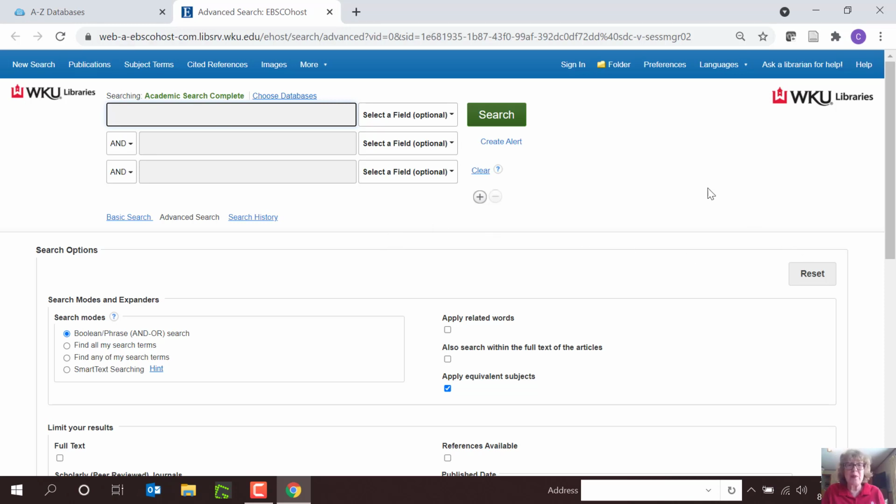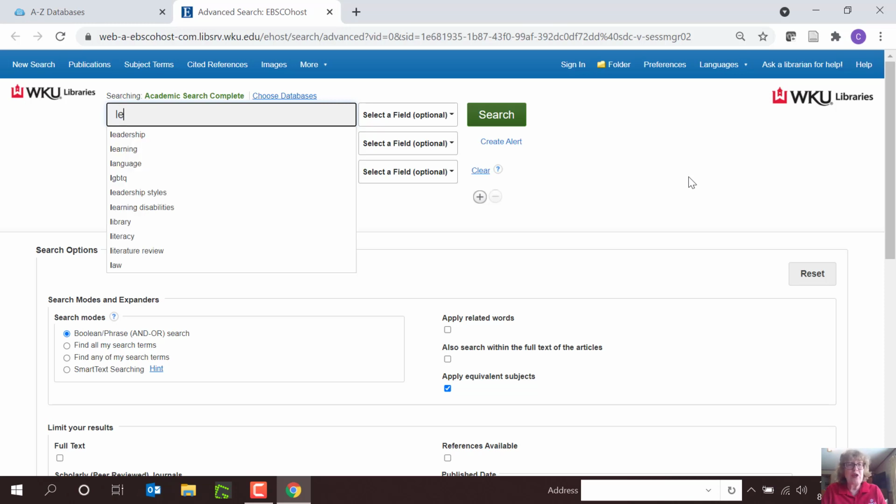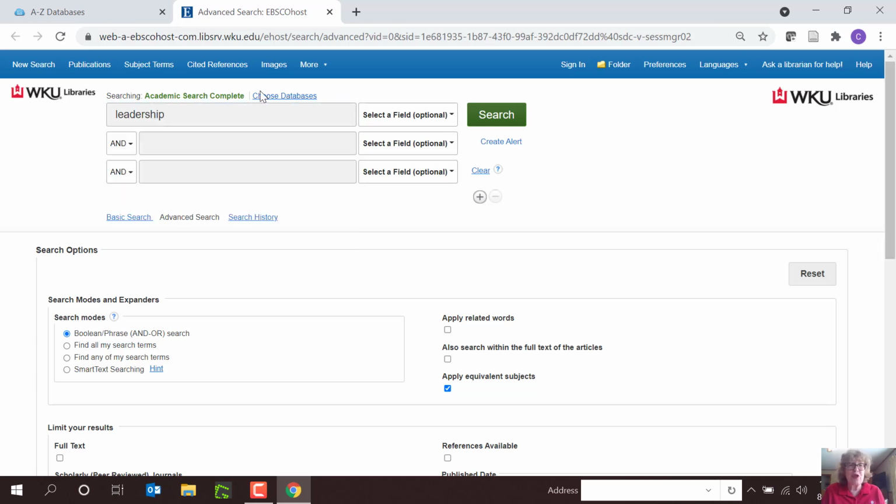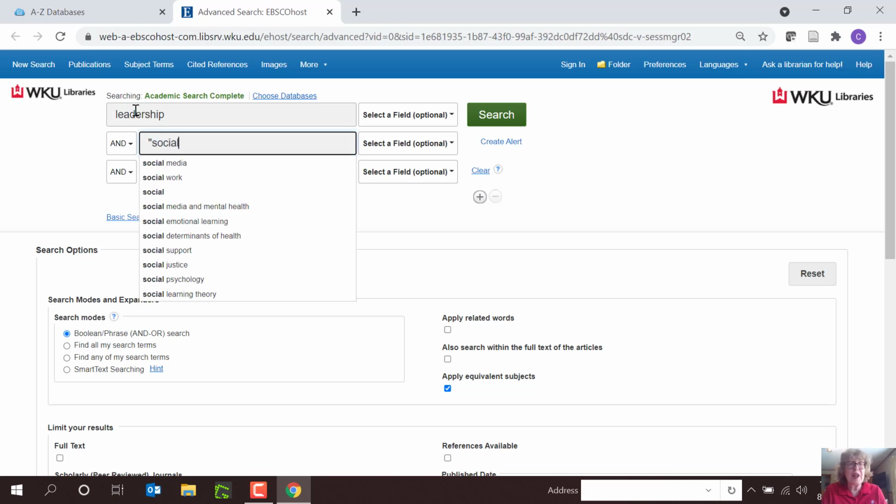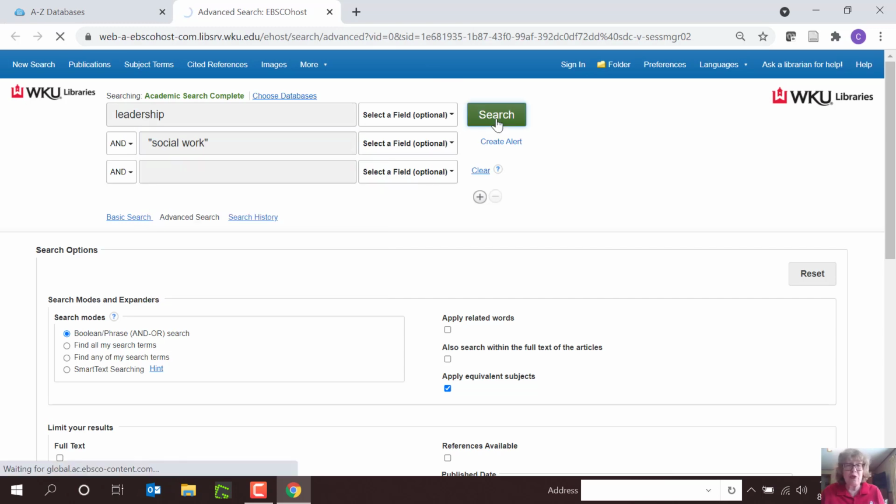To search Academic Search Complete, the best way to do it is divide my search into chunks. Type leadership in one search box and social work in the second one. If I like, I can put it in quotes to keep my terms together. Search executes my search.